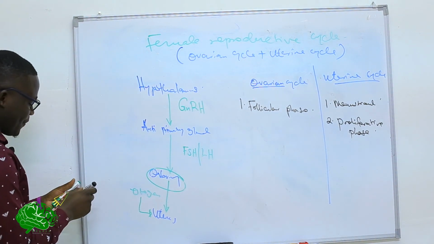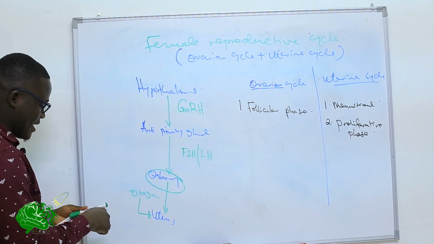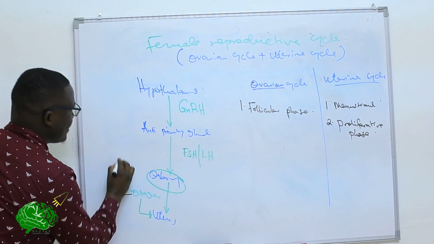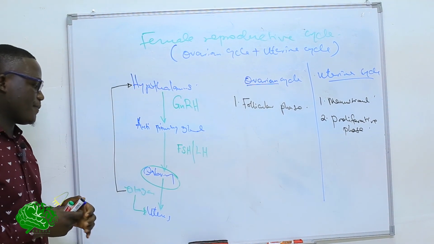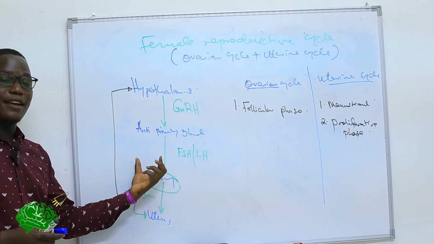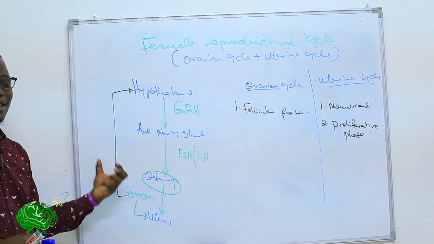But at the same time, this estrogen that is being secreted has another kind of action on the hypothalamus. Which action? Now the follicles that are growing are still not yet very mature, so the level of estrogen being produced is low.